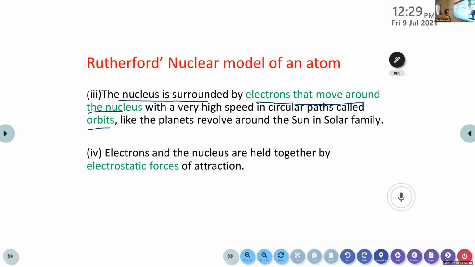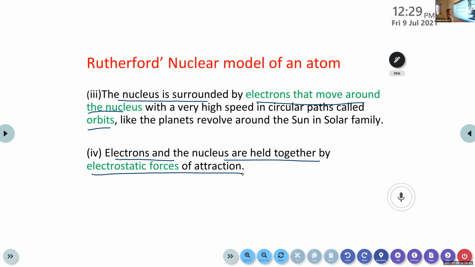Then the fourth point, electrons and the nucleus are held together by electrostatic forces of attraction. Because here the nucleus is positively charged, and the electrons are negatively charged, right? Oppositely charged particles are held together by electrostatic force of attraction. So these four are the main postulates of Rutherford's nuclear model of an atom.